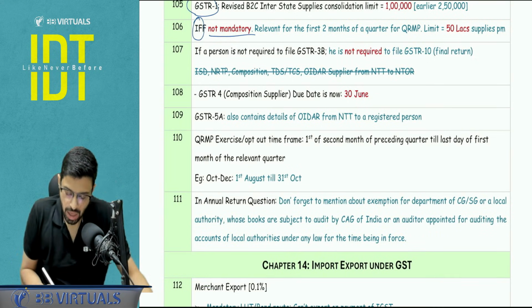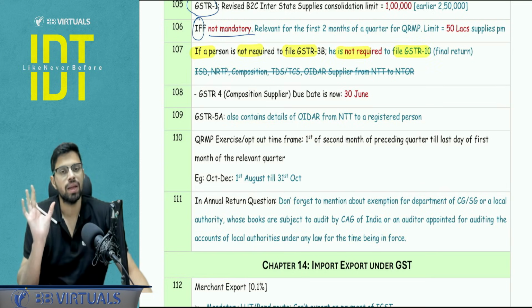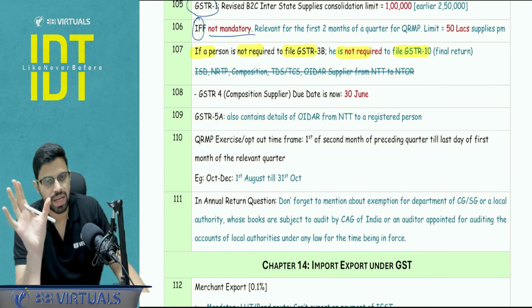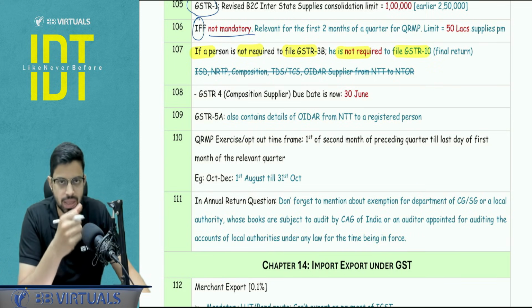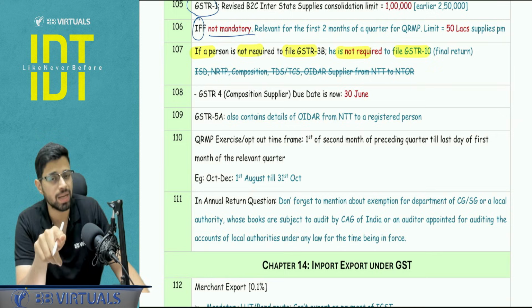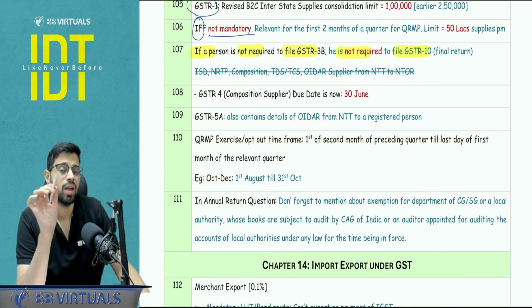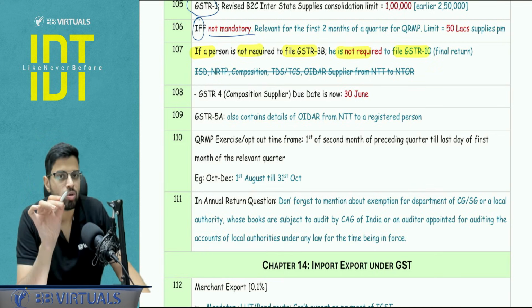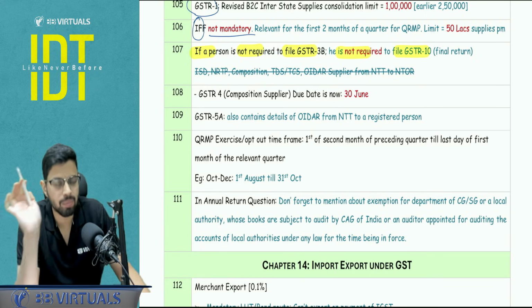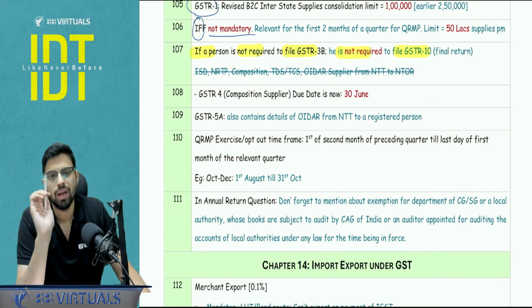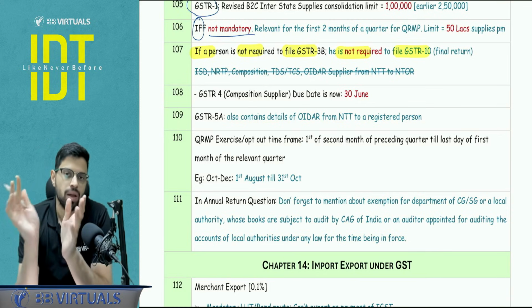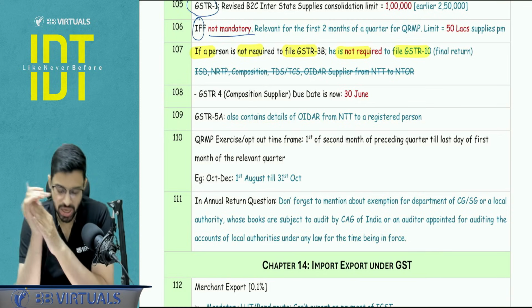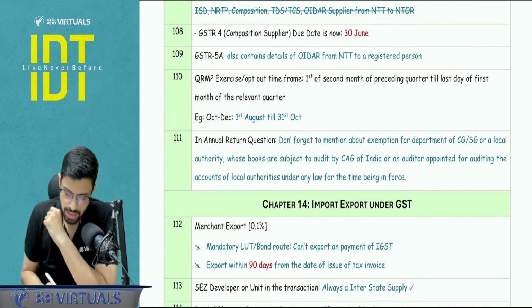So if it is more than 50 lakh, you have to decide to whom you want to pass on the ITC. If a person is not required to file 3B, he is not required to file GSTR 10. This is a very important point to be noted. GSTR 10, you have to file within 3 months from the cancellation order or the effective date of cancellation, whichever is later. But another condition is that the person should be required to file GSTR 3B. So the ISD people, NRTP people, TDS deductor, TCS collector, OIDAR supply from outside India to NTOR, all these people get excluded from this list. So they don't have to file GSTR 10 if cancellation happens.